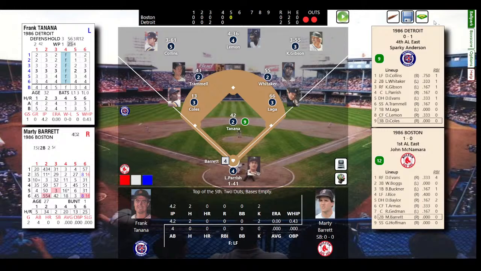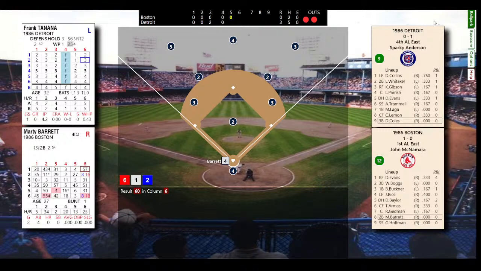So here's Barrett. Base hit from Marty Barrett. So his first hit of the year. So Marty's on, a two-out single. Two outs, man on first.